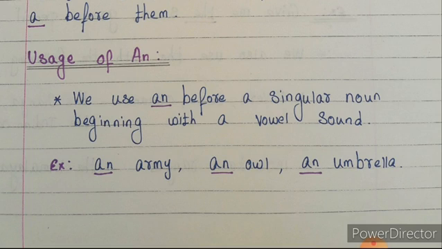Either the noun belongs to a vowel sound or a consonant sound. If it is a consonant sound, we have to use the article a. If it is a vowel sound, you have to use the article an. Army. Pronounce it properly, children. The noun army. Umbrella is there. So here we have to use the article an.